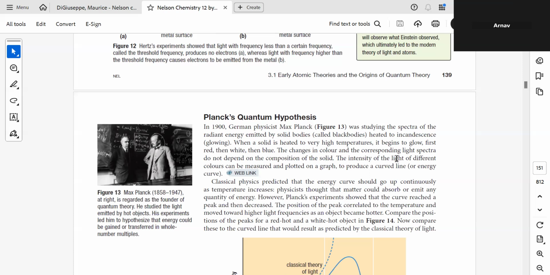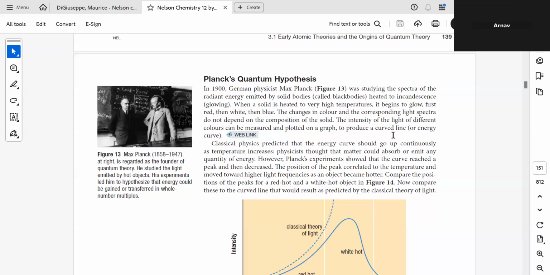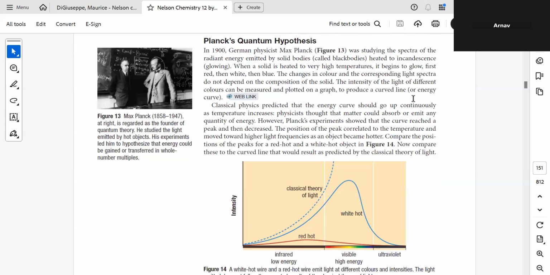The intensity of the light of different colors can be measured and plotted on a graph to produce a curved line. Classical physics predicted that the energy curve should go up continuously as the temperature increases.